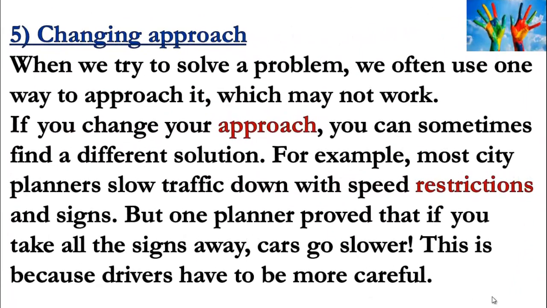The last one, changing approach. When we try to solve a problem, we often use one way to approach it, which may not work. If you change your approach, you can sometimes find a different solution. For example, most city planners slow traffic down with speed restrictions and signs. But one planner proved that if you take all the signs away, cars go slower. This is because drivers have to be more careful.